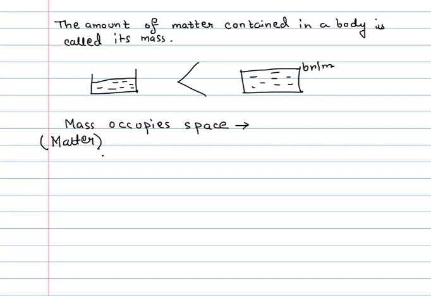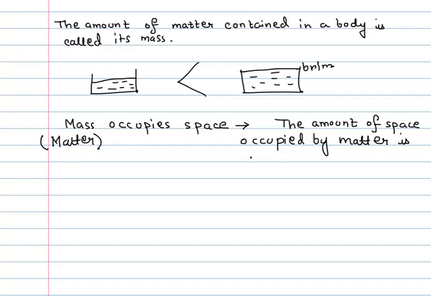So from here we can therefore say that the amount of space occupied by matter is called its volume.